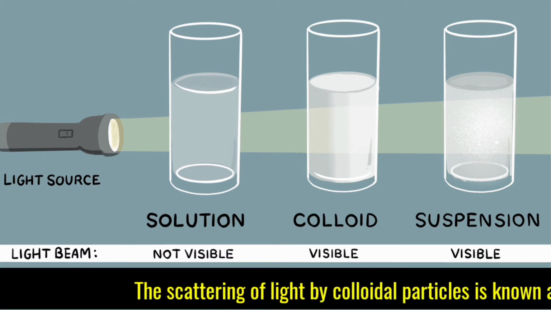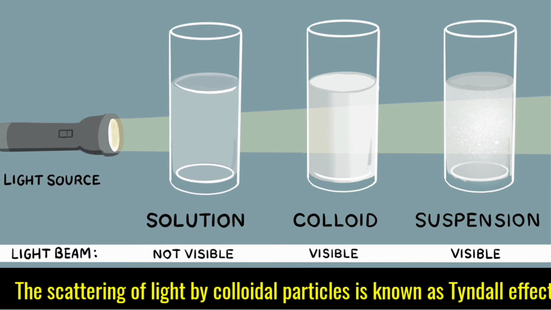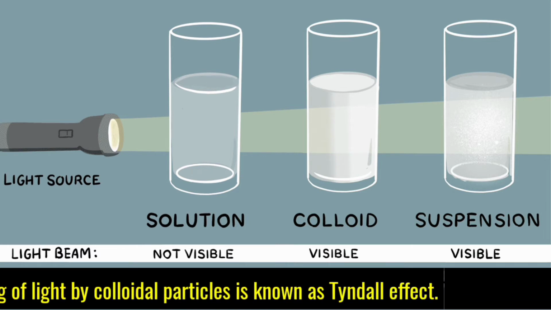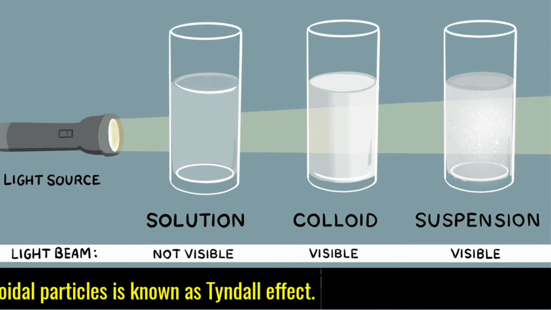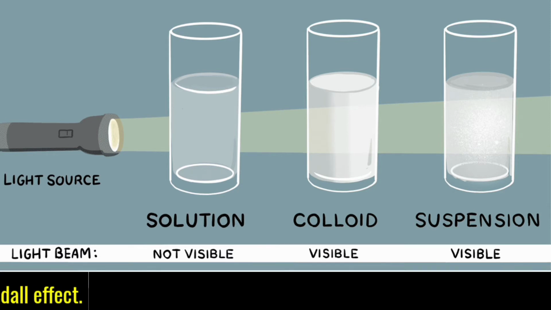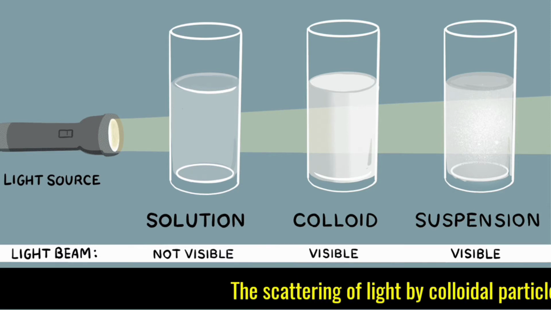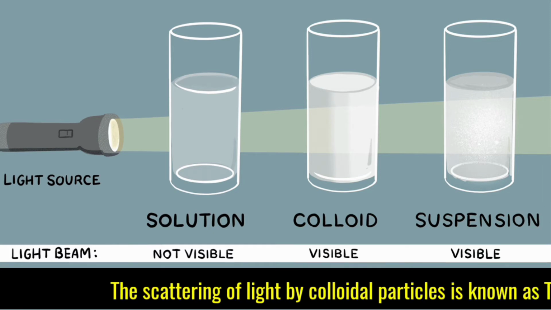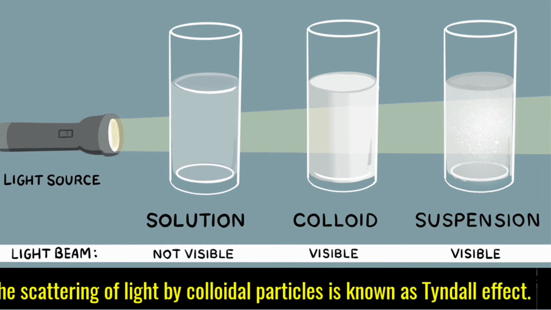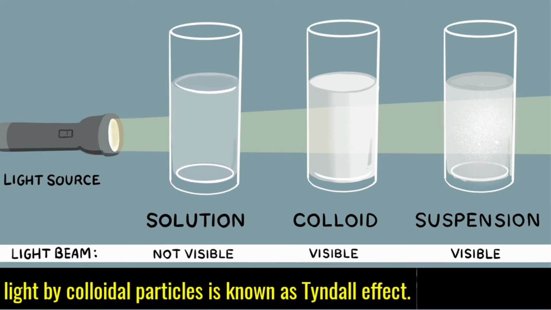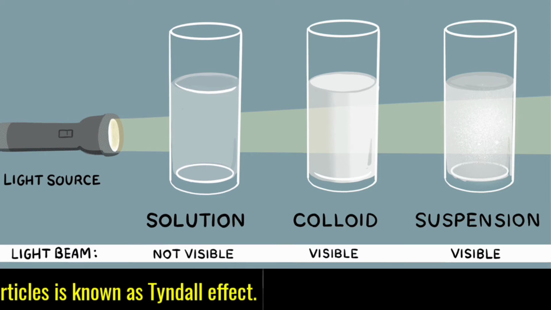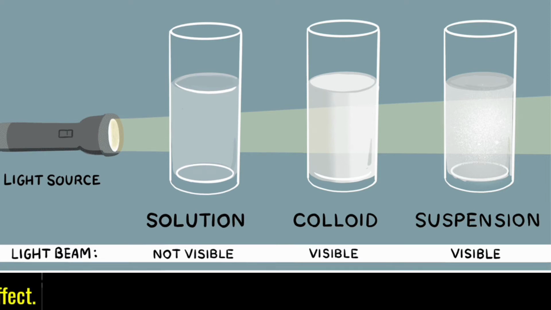So a true solution can be distinguished from a colloidal solution by the fact that a true solution doesn't scatter a beam of light passing through it, but a colloidal solution scatters a beam of light passing through it and renders its path visible.